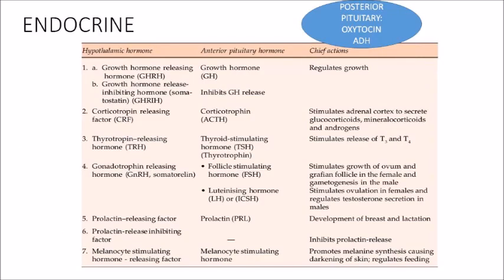Coming to endocrine. What does endocrine mean? It means there are some endocrine organs in our body which will give out their secretions called hormones. This travels through the blood and exerts its effect on the distant organs.